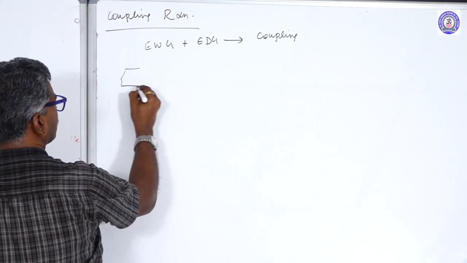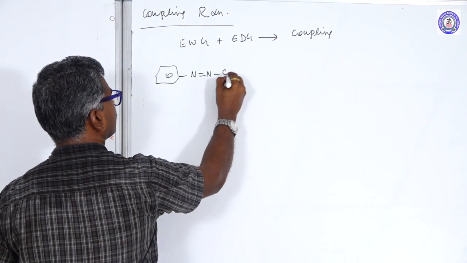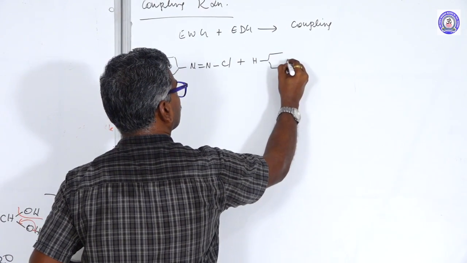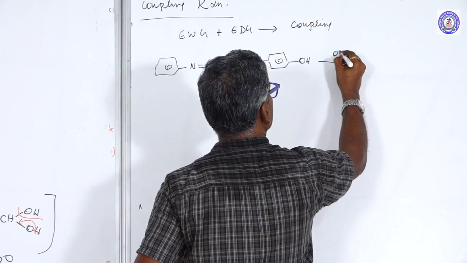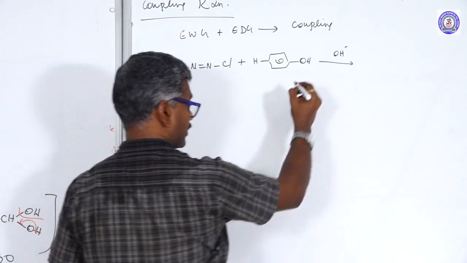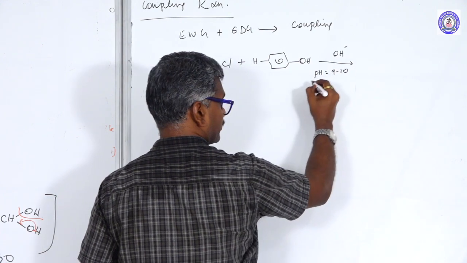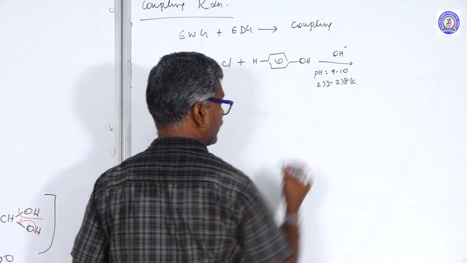Here, benzene diazonium chloride, which is an electron withdrawing group, reacts with phenol, the OH group, in the presence of basic medium, pH range 9 to 10, temperature 273 to 278 Kelvin.